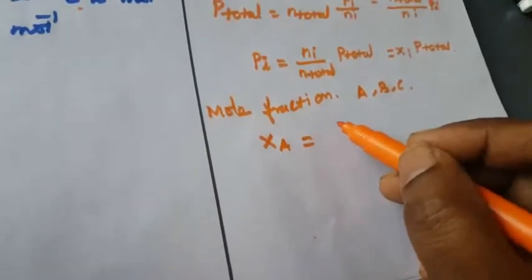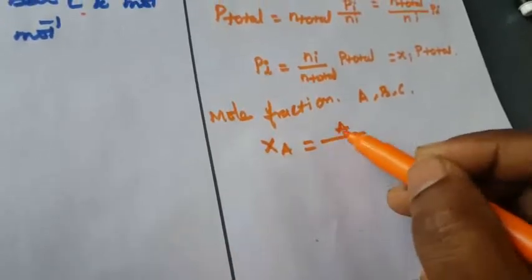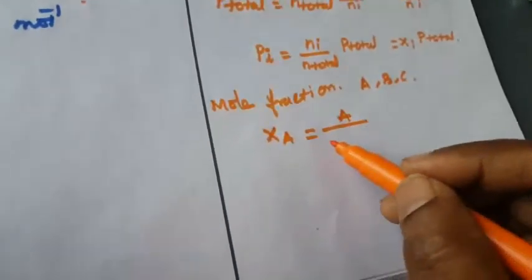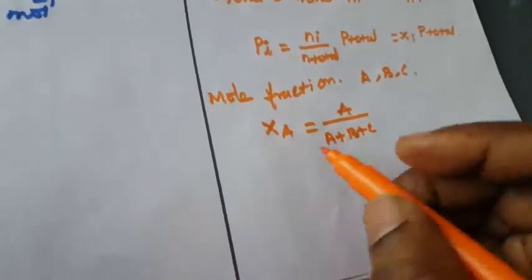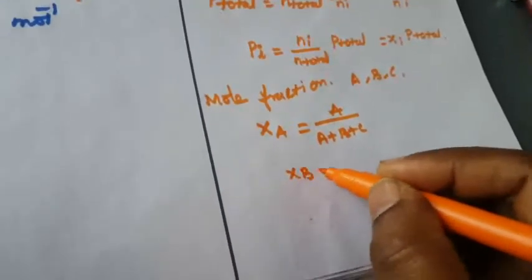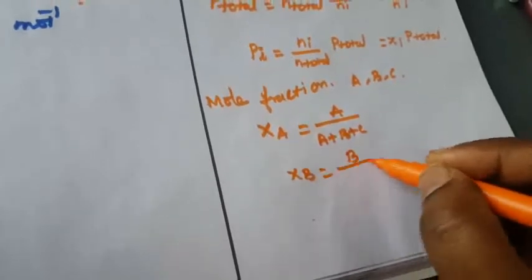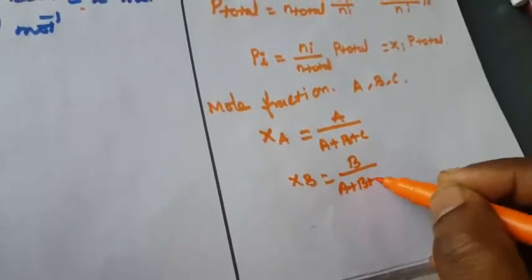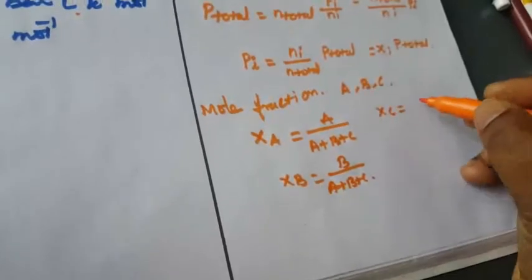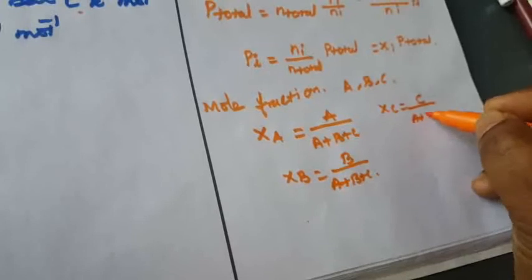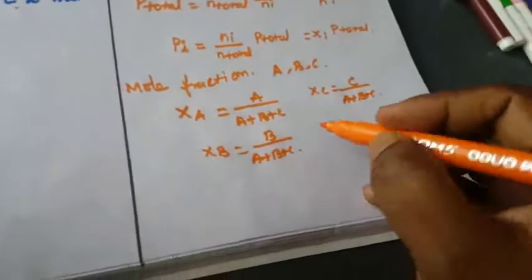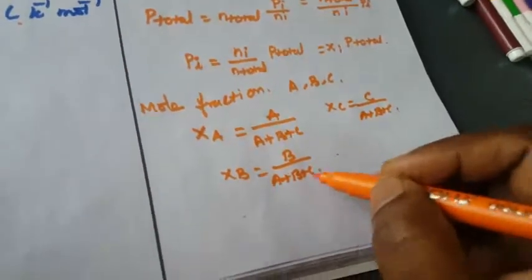It is the number of moles of A component divided by the total number of moles of the three components in the given mixture. So what is XB? XB means B divided by A plus B plus C. What is XC? Here it is C divided by A plus B plus C. Okay, so that is the sum of the three compounds.